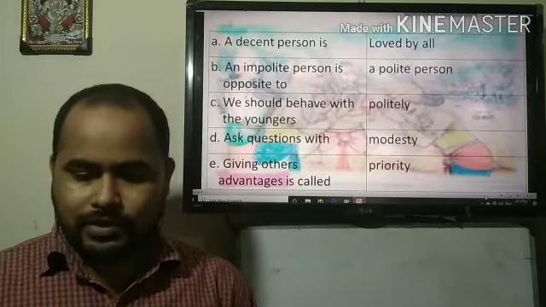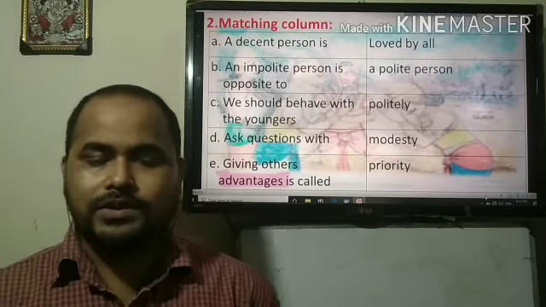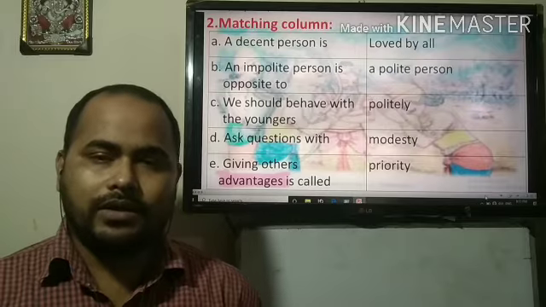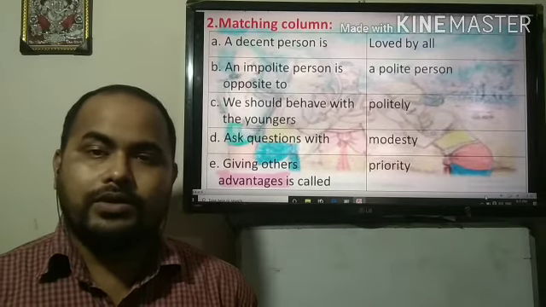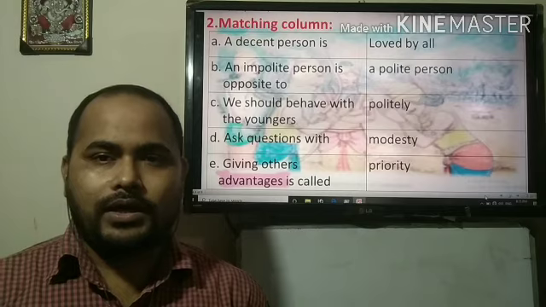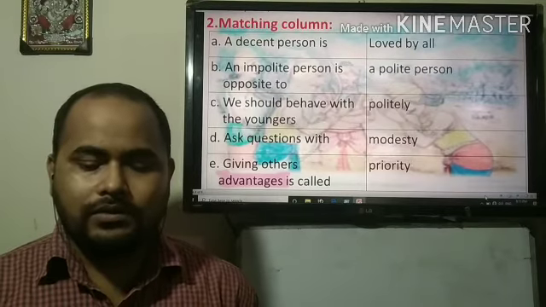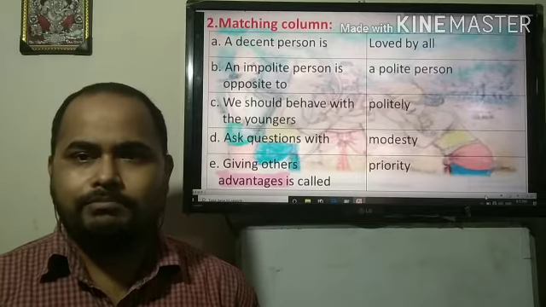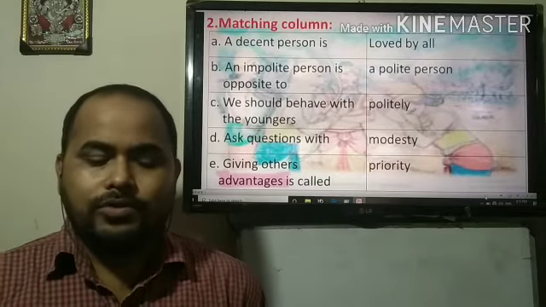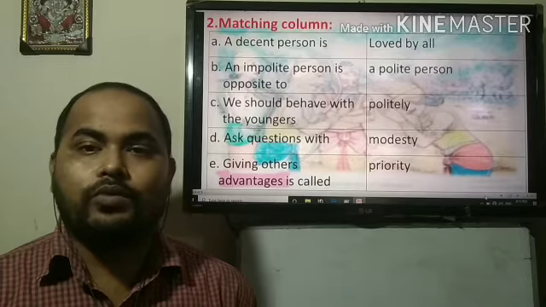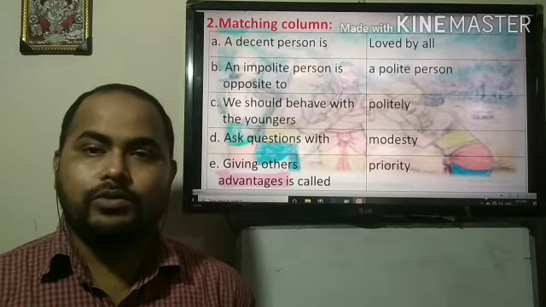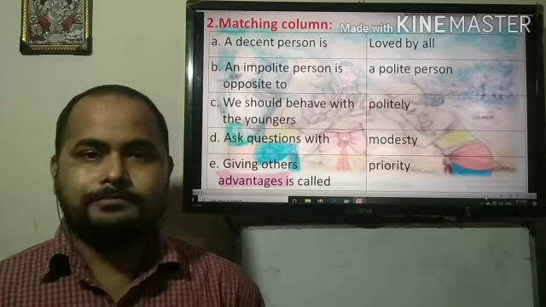Then the matching columns. See the first one, a decent person is loved by all. A decent person who is honest, who gives priority to others, who is polite, who is sincere, this type of person will always be loved by others. So if you know the quality of a decent person, and if you are a decent person, then you will be loved by others always.